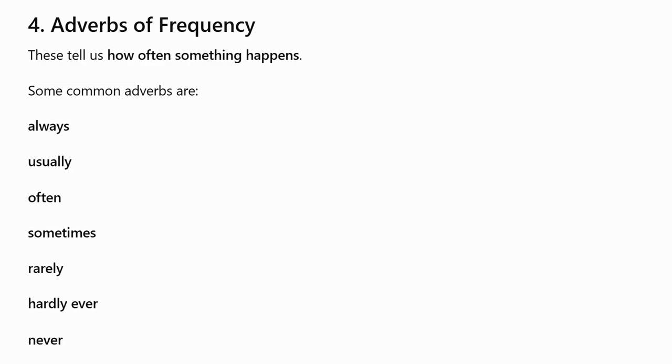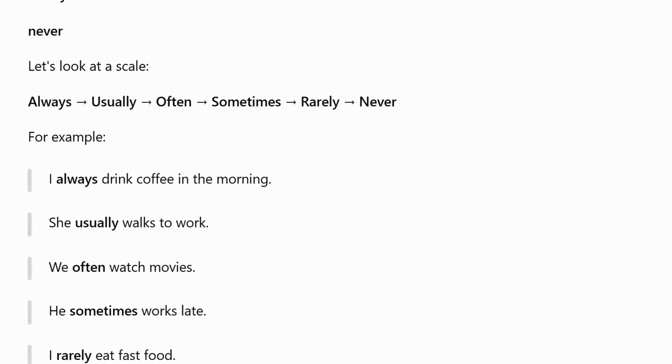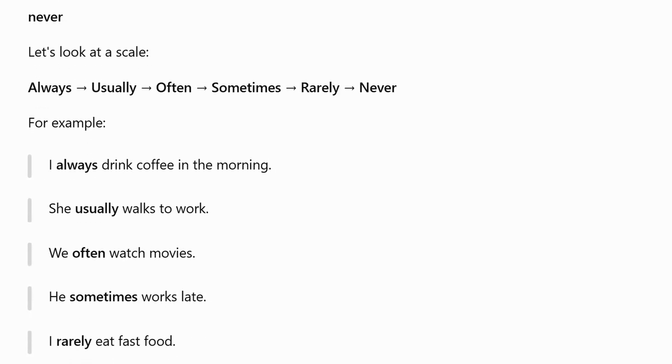Adverbs of frequency. These tell us how often something happens. Some common adverbs are always, usually, often, sometimes, rarely, hardly ever, never. Let's look at a scale. Always, usually, often, sometimes, rarely, never.